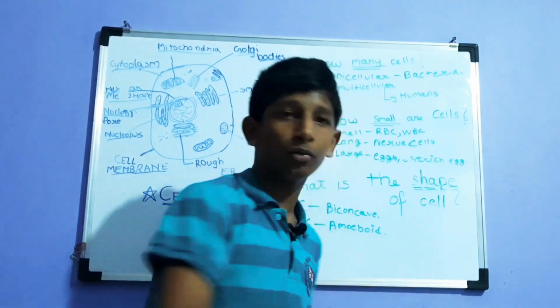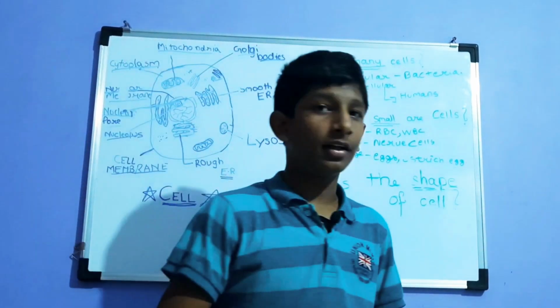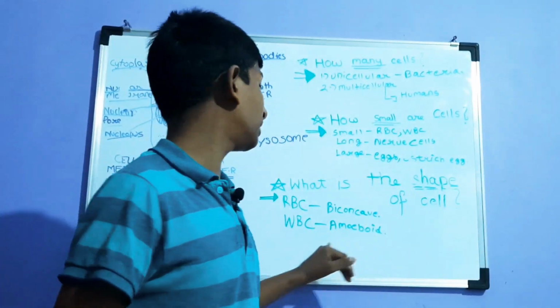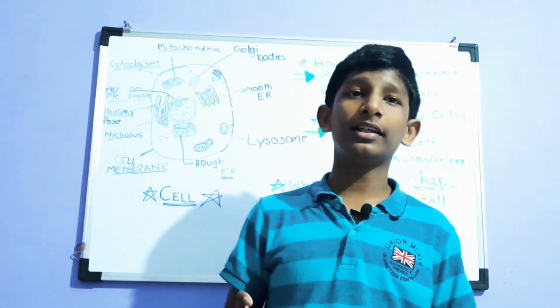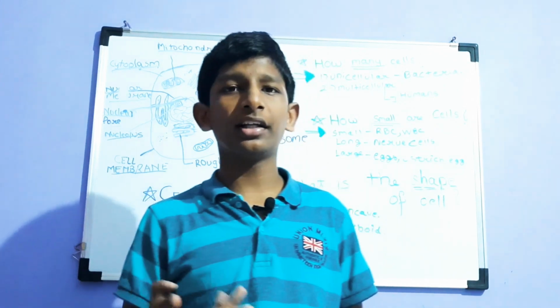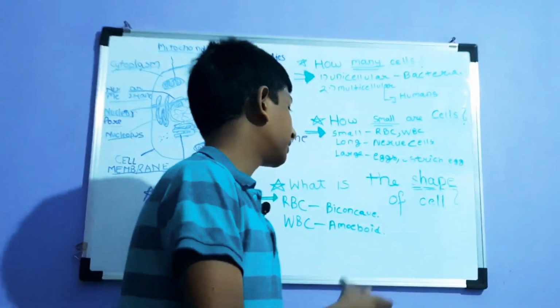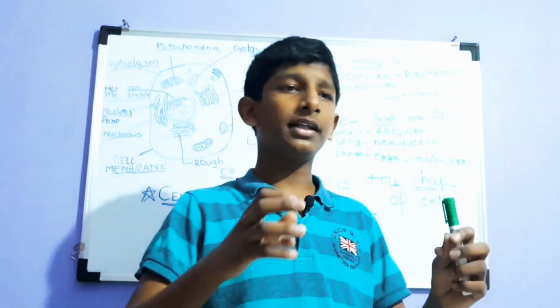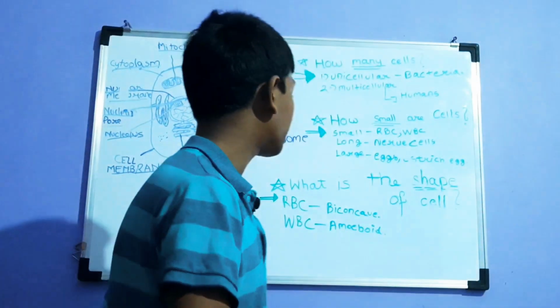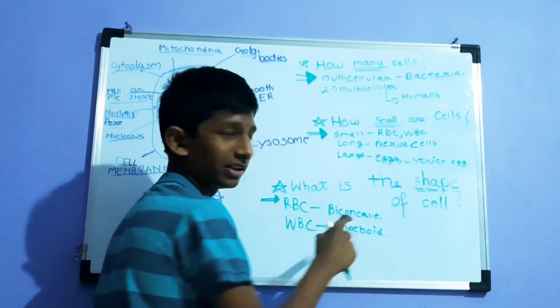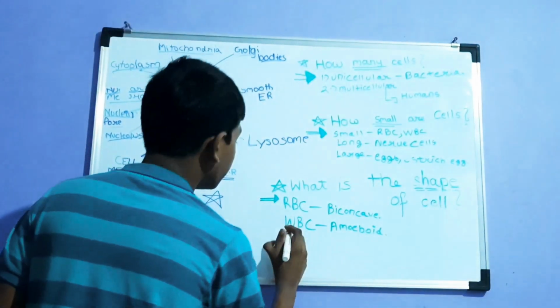I'm sorry, I'm moving a lot, I think. Yeah, they're amoeboid in shape. That's it for WBC. Amoeboid meaning, as you might have studied earlier, amoeba does not have a specific shape. It is jelly like and does not have a specific shape, but amoeboid, this is the shape, you can say. And then we have nerve cells.